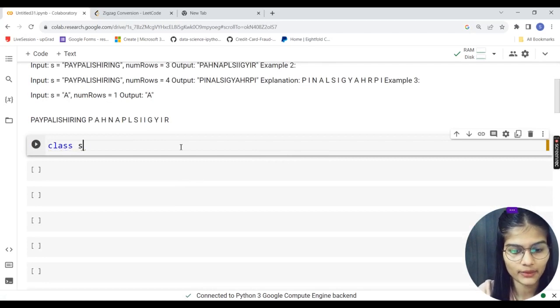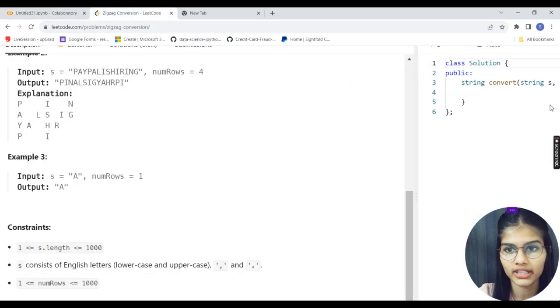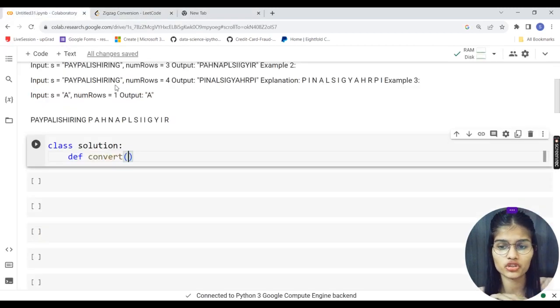So first of all, I will make a class named Solution. My function will be the convert function. These things are already predefined for you: the class will be Solution, the function is convert, and so on. So it is already defined for you, you don't have to do that on your own. So my class is Solution and my function name is convert.